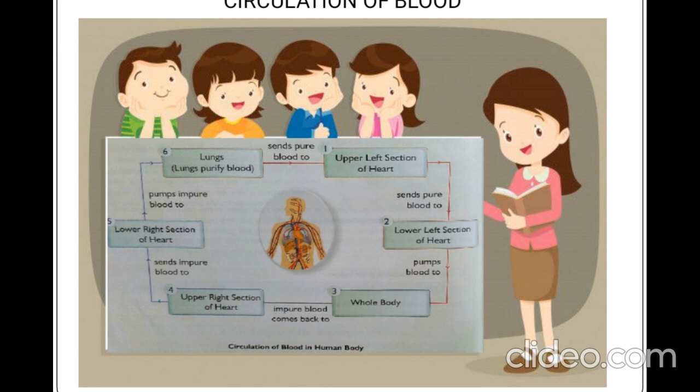The heart pumps the blood to the lungs for its purification. This is how the circulation of blood happens.